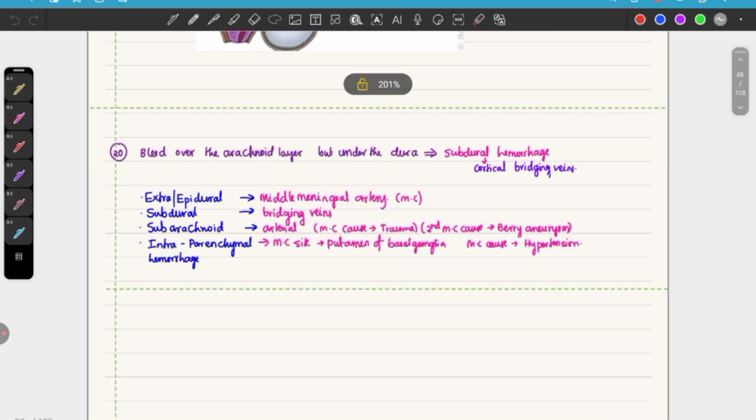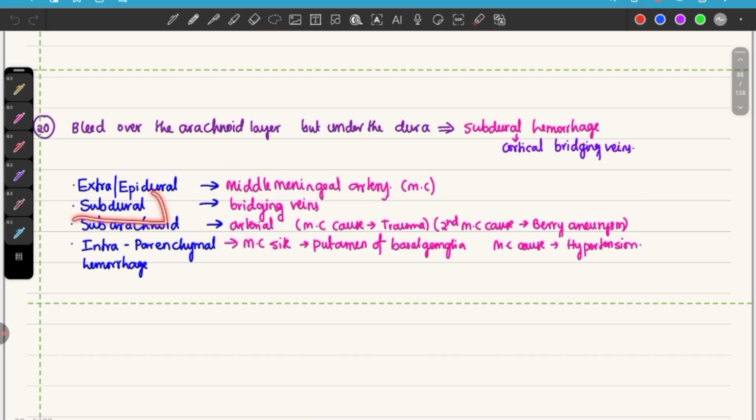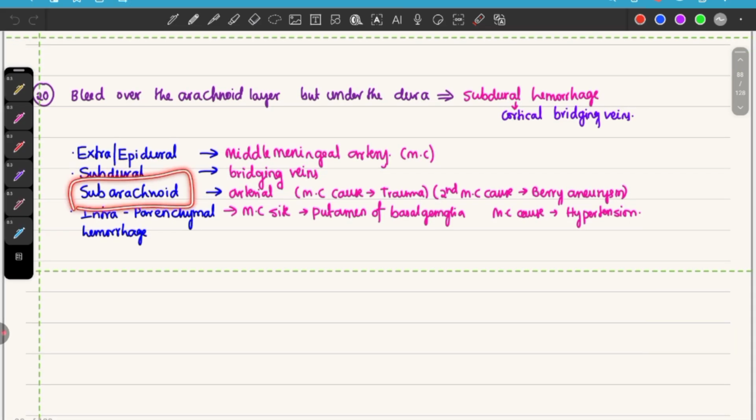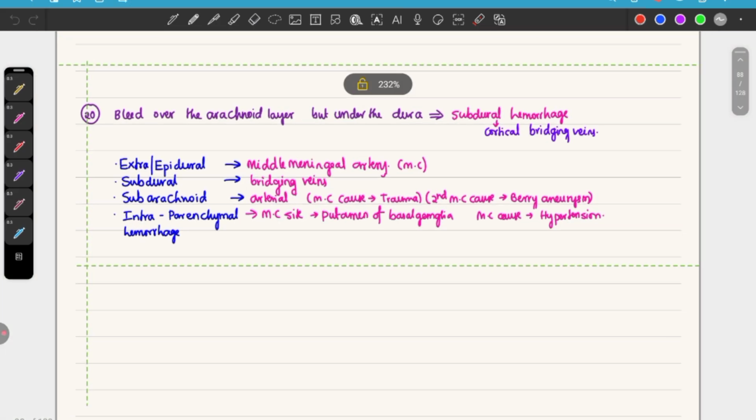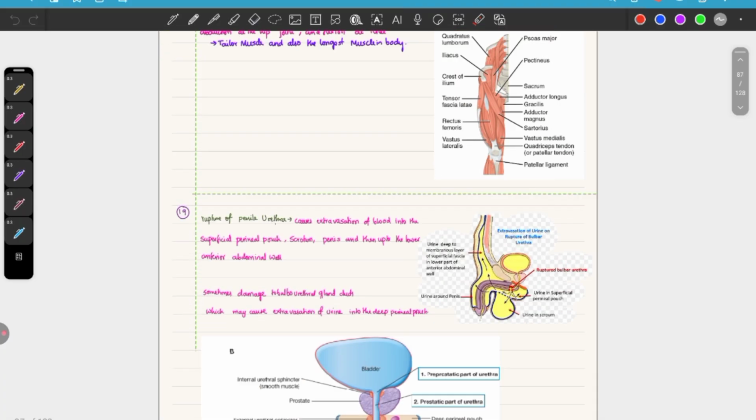Here let's see the other bleedings. Extradural or epidural is due to middle meningeal artery rupture, whereas subdural is because of bridging veins, whereas subarachnoid, which is below the arachnoid, is due to arterial causes. The most common cause is trauma, whereas the second most common is aneurysm. Intraparenchymal hemorrhage, that is within the brain parenchyma, the most common site is the putamen of the basal ganglia. The most common cause is hypertension. So here it's because of the bridging veins.